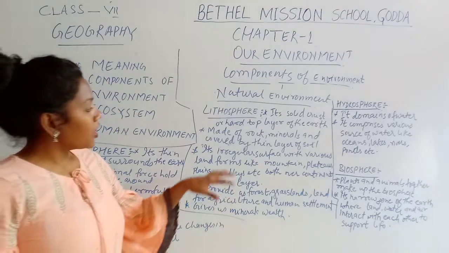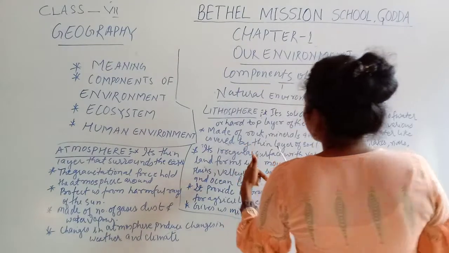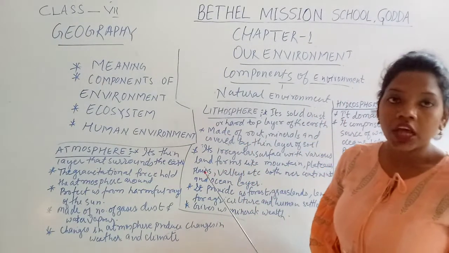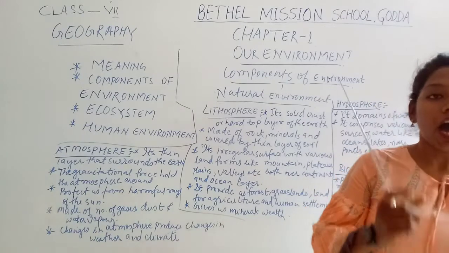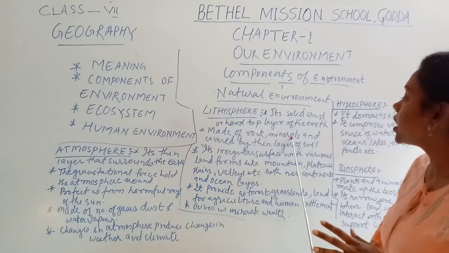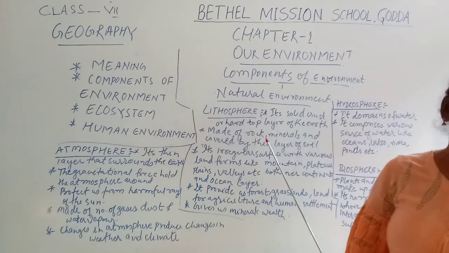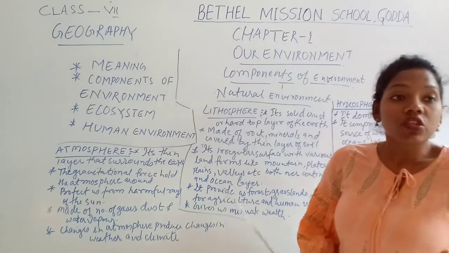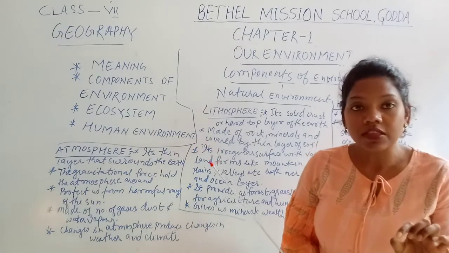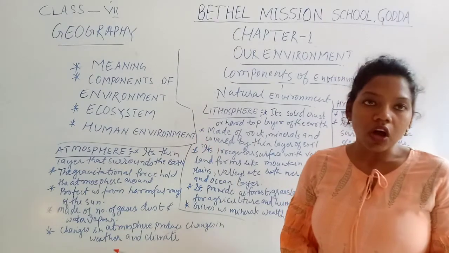Another thing, it is made up of rocks and minerals and covered by a thin layer of soil. So that means this hard part or hard layer of earth is covered by minerals and a thin layer of soil. How does the soil form then? The soil is formed by the weathering process of stone.